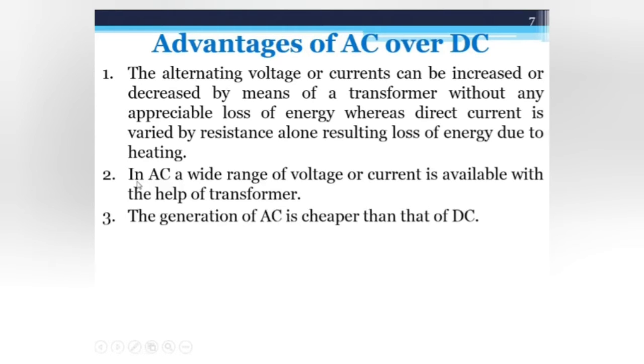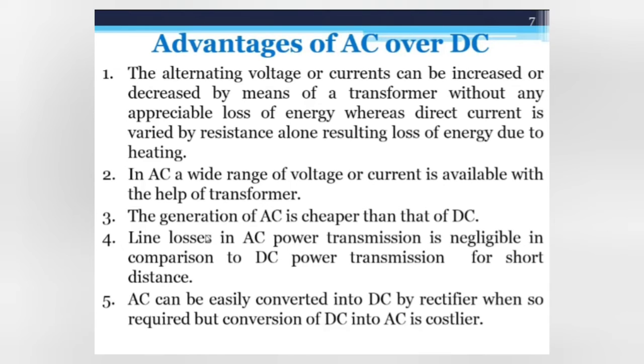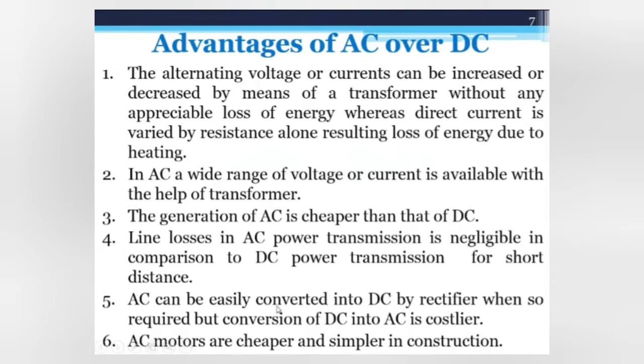Second advantage is that in AC a wide range of voltage or current is available. The third advantage is that the generation of AC is cheaper than that of DC, because in DC you require filters and some power electronics devices. The cost of those devices is high, and therefore the generation of AC is cheaper. Next advantage is that line losses in AC power transmission are negligible in comparison to DC power transmission for short distances. And next, AC can be easily converted into DC by a rectifier.